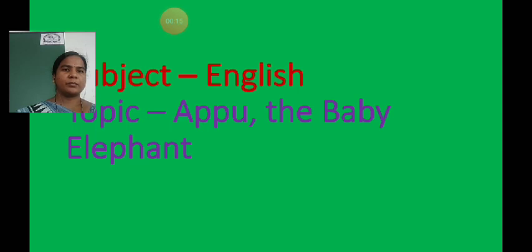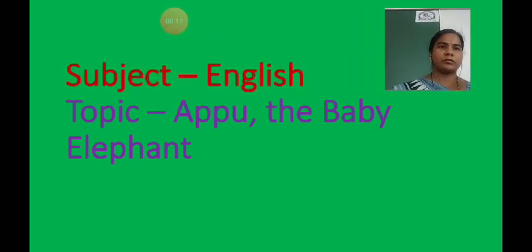Our subject is English. And the topic which we are going to learn today is lesson number 3, Apu the baby elephant. What is the name of our lesson? We are going to learn lesson number 3. The number 3 is remaining, so children, please correct it. Topic: lesson number 3, Apu the baby elephant.